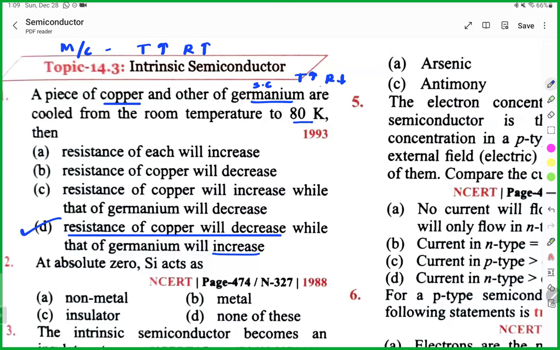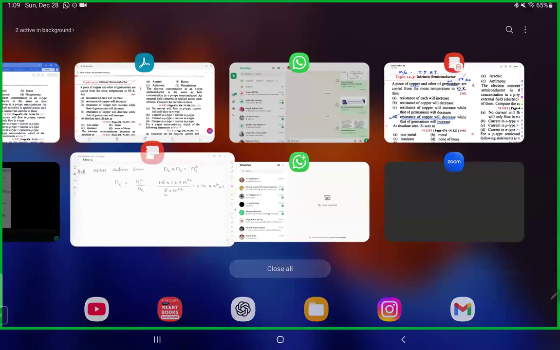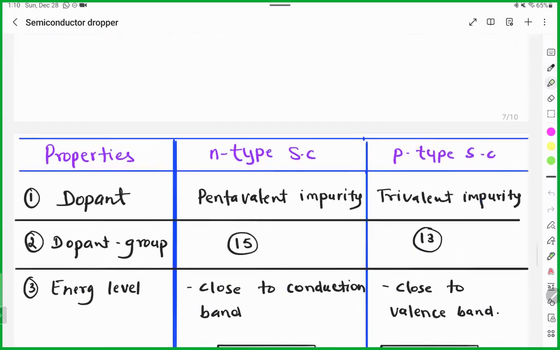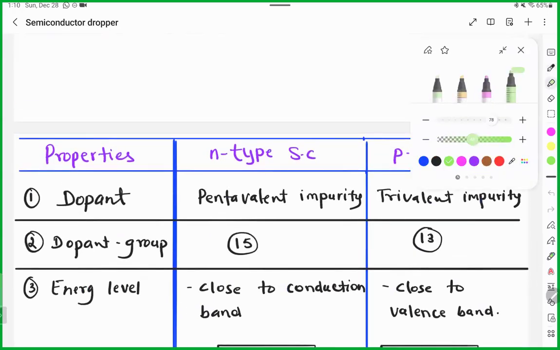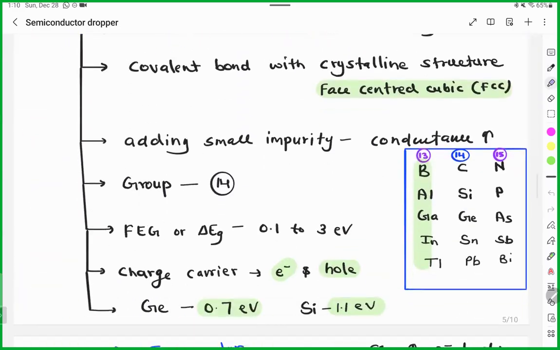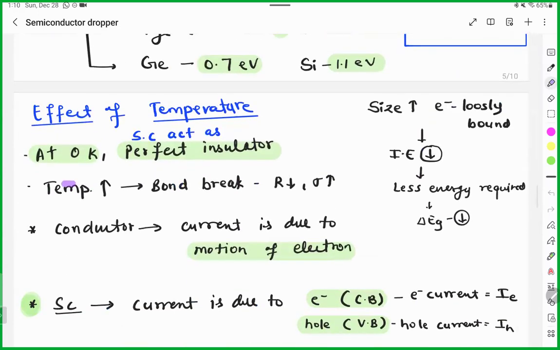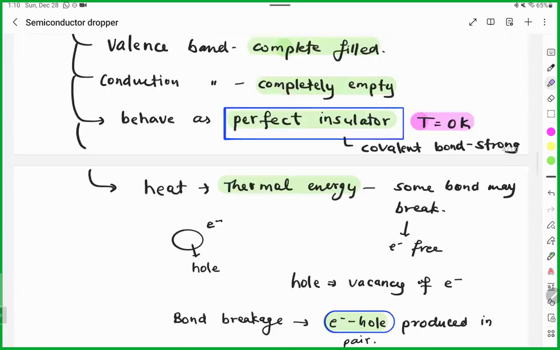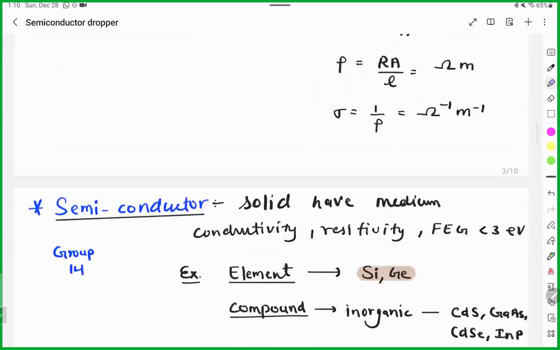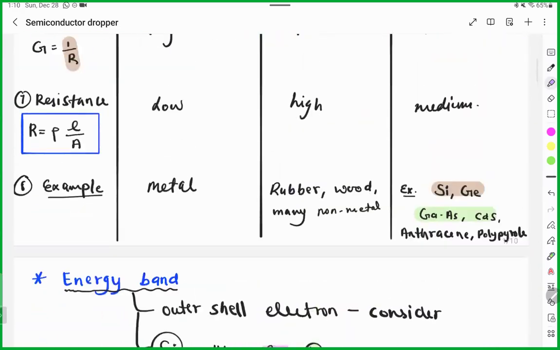Any doubt, guys? No, sir. So the rule we did here is applied here too, and I will mark this point. That's why I wrote multiple times what happens when temperature increases. In case of semiconductor, if you increase temperature, resistance decreases. Same thing we did in the table.